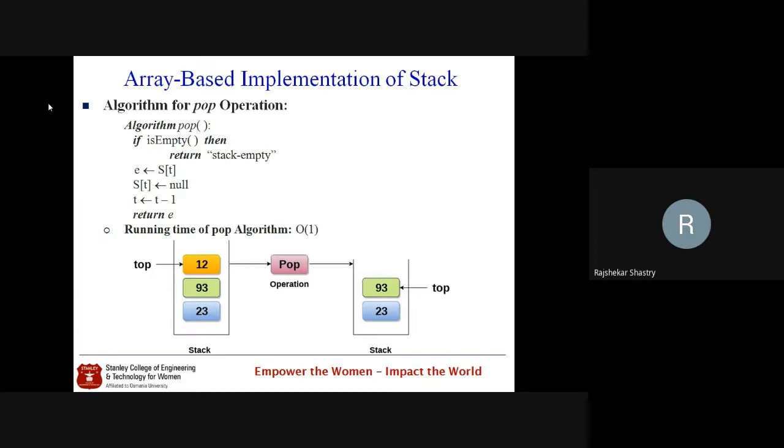Then we go to the next statement, where we assign null to the S of t location. Again, array indexing S of t is 1 primitive operation, and after fetching that location address we store null in that address, so assignment is 1 more. So again here we have 2, total 5 till now. Then t is equal to t minus 1. In this also we have 2 primitive operations, because t minus 1 is a subtraction operation, and the resultant we assign to t with the assignment operator. So total 5 plus 2, 7.